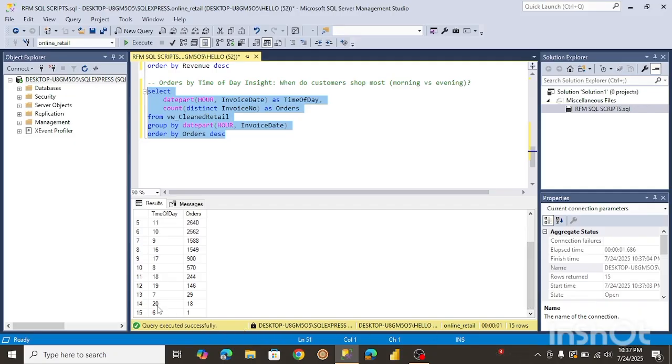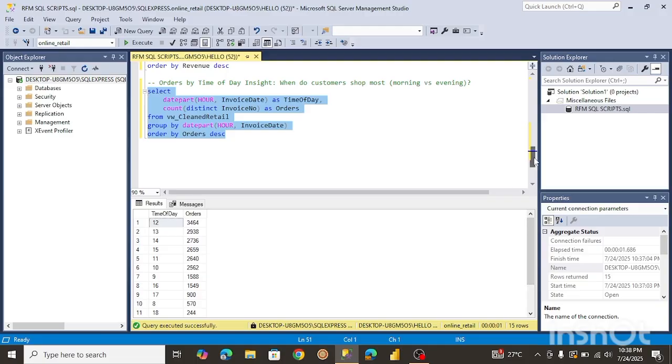And the time they have the least orders is 6, maybe early in the morning, right? Of course, they're just opening. Not many people are going to be around this time, so it's pretty much obvious. So yeah, that is pretty much all the insight we wanted to get.